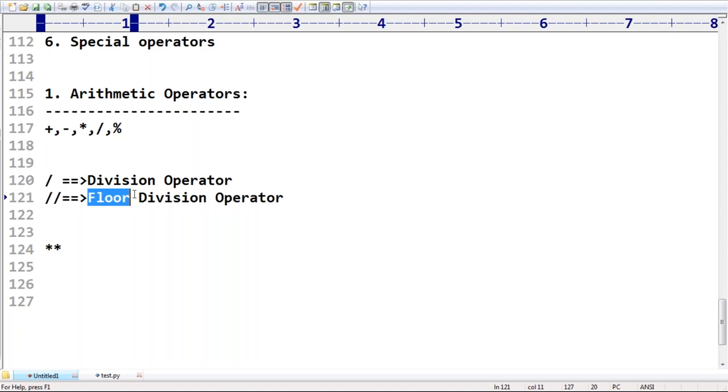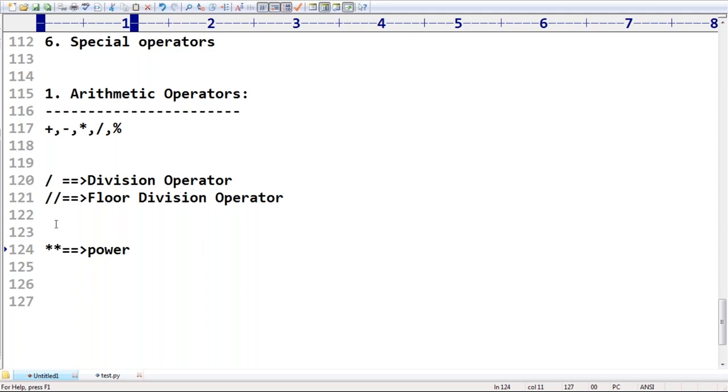Are you getting that? Nearest floor value. Next, star means what? Exponential. Power operator, right? A power b, a square. Star means the power operator. Remember the exponential operator or power operator, right? Clear? Are you in a position to understand?